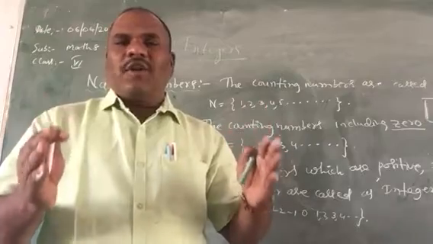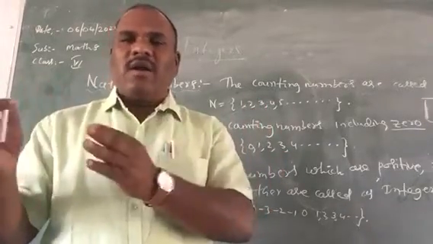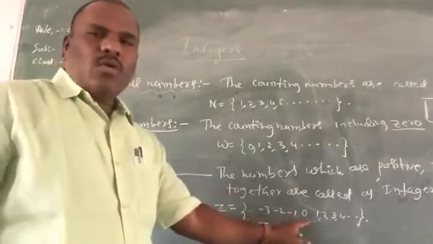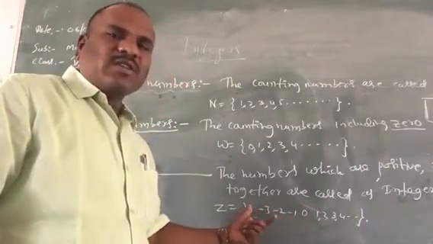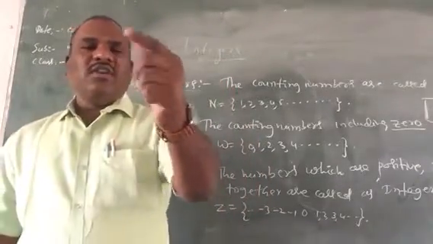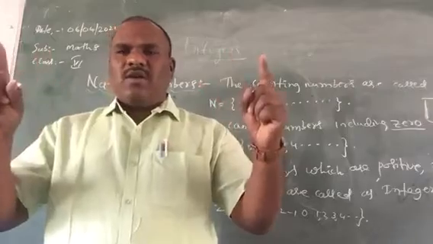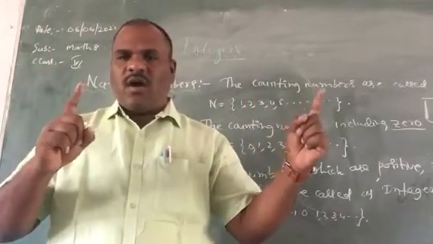And integers are represented by the symbol I or Z. So generally we take Z equal to 0, 1, 2, 3, 4, etc. and minus 1, minus 2, minus 3, minus 4, etc. Remember, negative numbers, 0 and positive numbers are called integers.